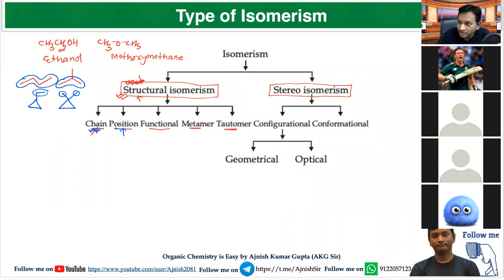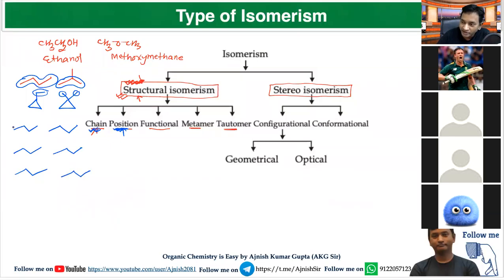In this, there are 3 things where position can be changed. Position of functional group can be changed. Position of multiple bond can be changed. Position of substituent can be changed. But no change in main chain or side chain. Look over the example.